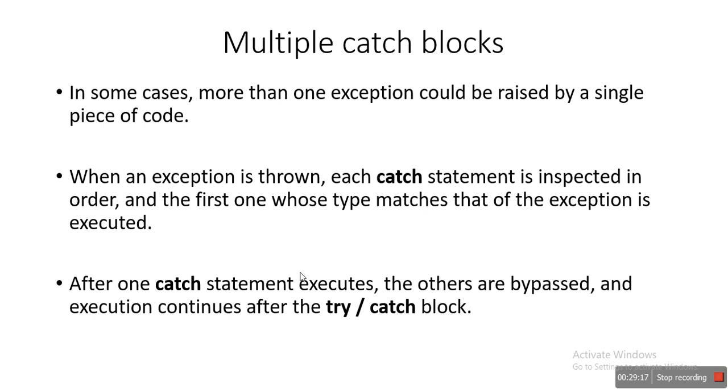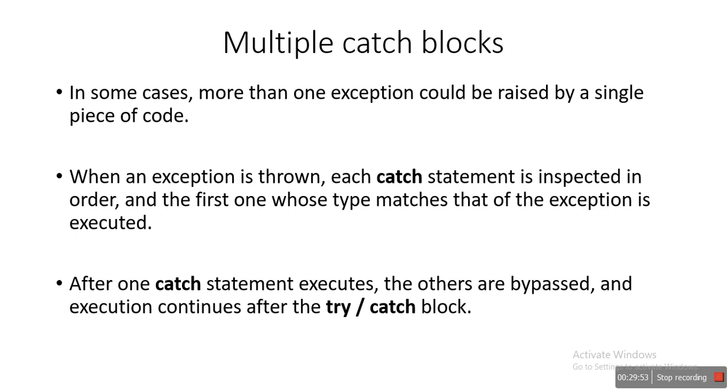For example, our try block is causing two types of exceptions, for example, arithmetic exception and array index out of bound exception. So if a try block is generating two exceptions, arithmetic exception and array index out of bound exception, in that case we should have two catch blocks.